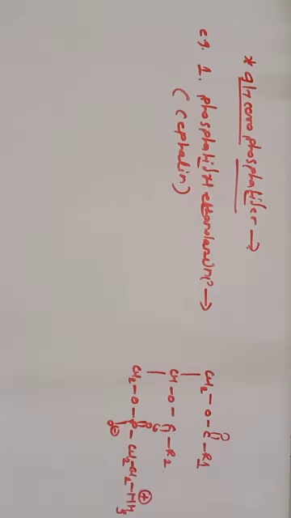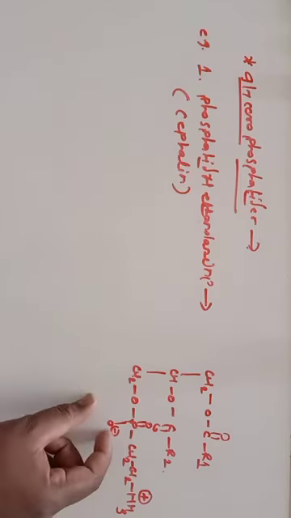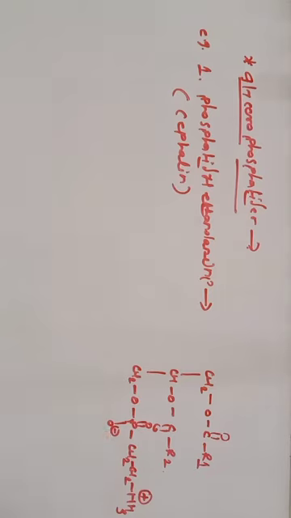This is the nitrogen base residue, this is the phosphate residue, and the alcoholic group is glycerol. So these are esters of glycerol and fatty acid also containing the phosphoric acid residue and the nitrogen base. This is the example of glycerophosphatide, phosphatidyl ethanolamine, also known as cephalin.